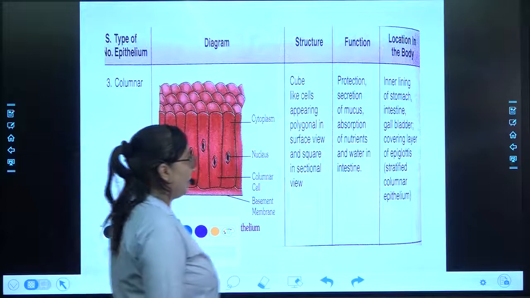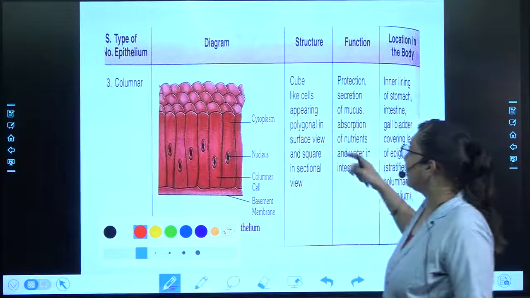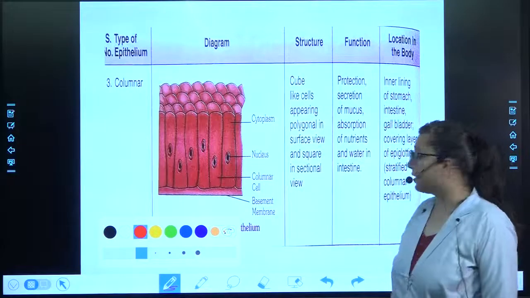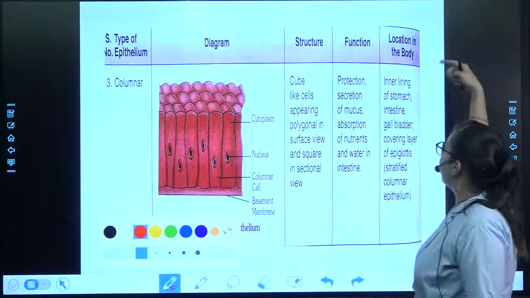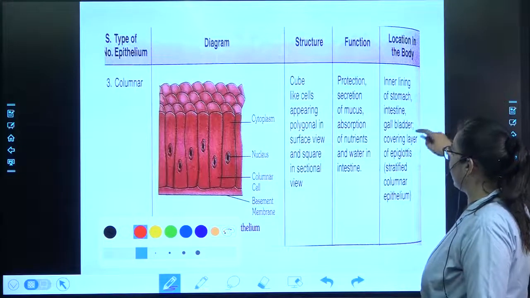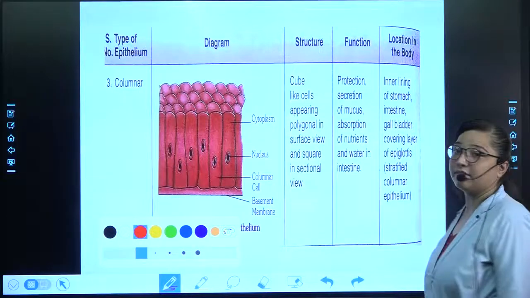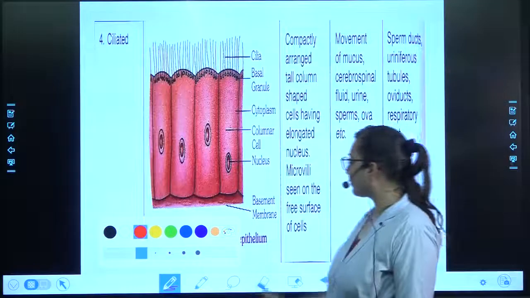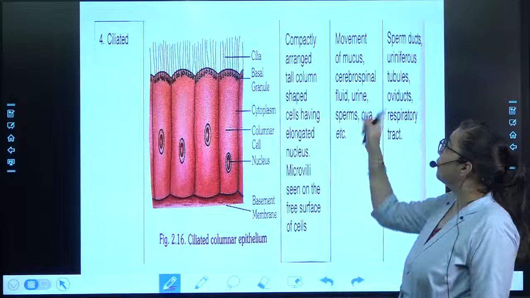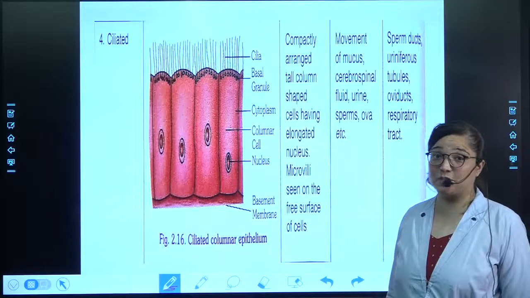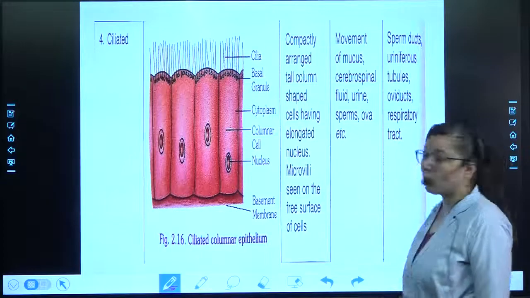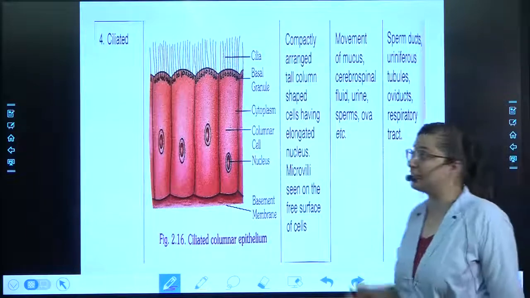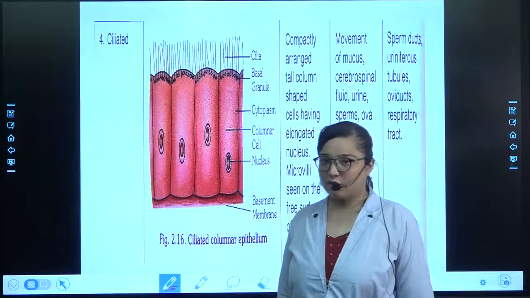Then columnar epithelial tissue. These are arranged like this as shown over here. What is its function? It helps in protection, secretion of mucus and absorption of nutrients. Where is it located? In the inner lining of the stomach, intestine, gallbladder, and in the epiglottis, which is a flap-like structure over here. Then ciliated: movement of the mucus, cerebrospinal fluid which is present in the brain, and of urine, sperms and ova. It is found in sperm ducts, uriniferous tubules, oviducts and the respiratory tract. These are the places where ciliated epithelial tissue is found.